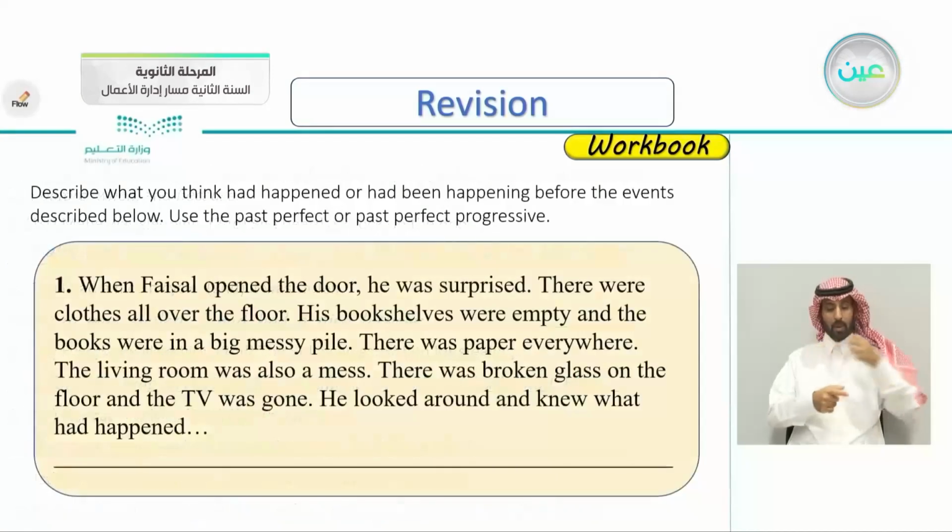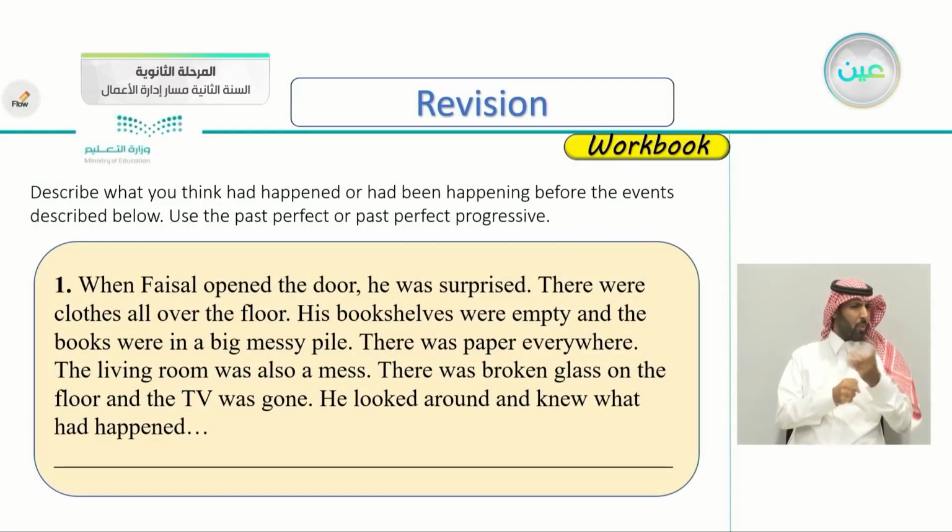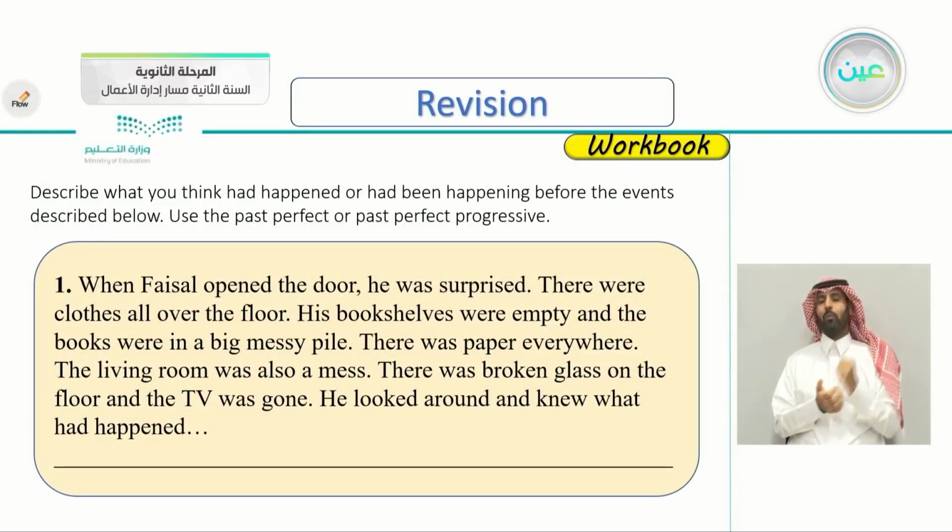came to his door. Here's another exercise. Describe what you think had happened or had been happening before the events described below. Use the past perfect or the past perfect progressive. So we have an event here. I want you to describe what you think happened here. Let's read the first event together.